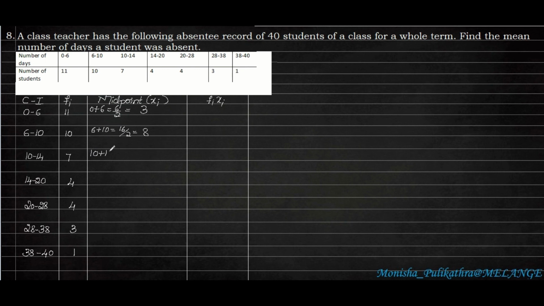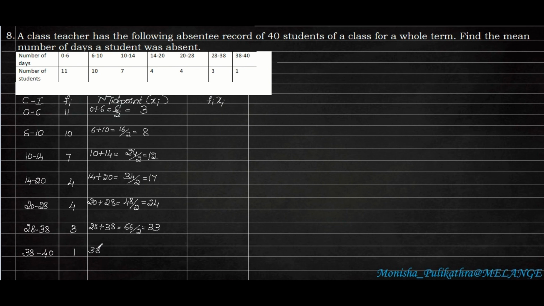Next 10 plus 14, 24 divided by 2, that is 12. 14 plus 20, 34 divided by 2, it is 17. 20 plus 28, that is 48 divided by 2, that is 24. 28 plus 38, that is 66 divided by 2, that is 33.